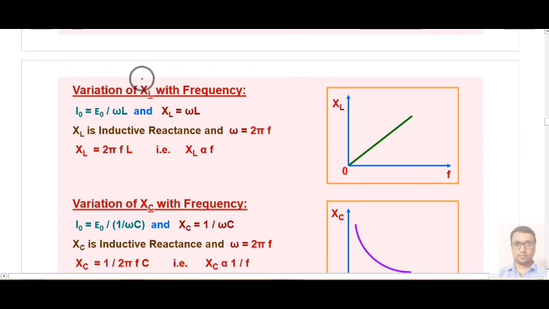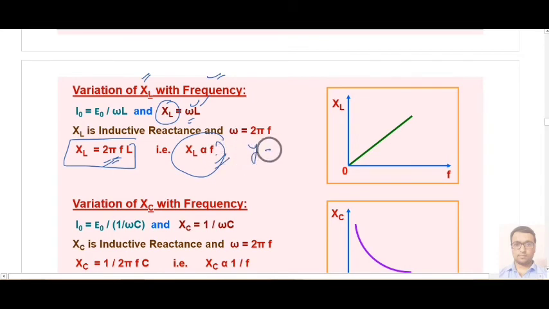The second thing is the variation of inductive reactance with frequency. We know that XL is directly proportional to omega L, so we can write XL equals 2 pi fL, because omega is basically 2 pi f. So XL is directly proportional to frequency. This leads to a graph of y equals mx plus c, so your graph will be plotted like this, passing through the origin, where y is XL and on the x-axis the frequency is represented.